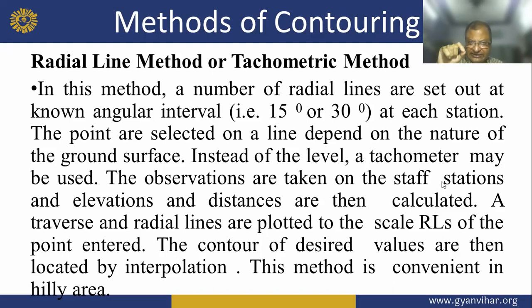So instead of the level, the tacheometer may be used, and the observations are taken on the staff station, and the elevation and distance are then calculated. So it traverses a radial line and is plotted to the scale, the RL of the points are entered, and the contours of desired value are then located by interpolation. This method is convenient in hilly areas.